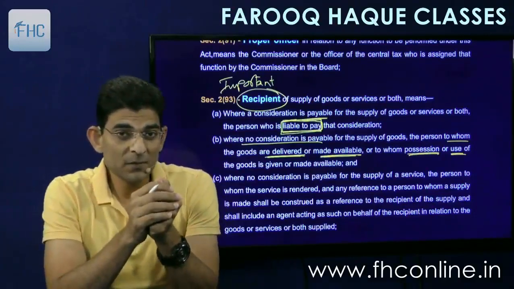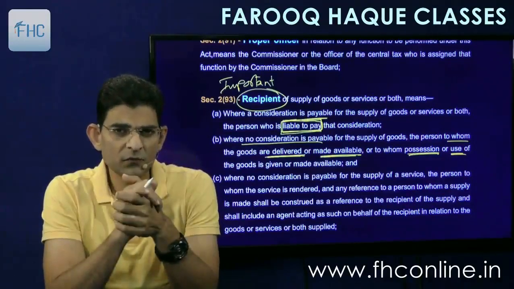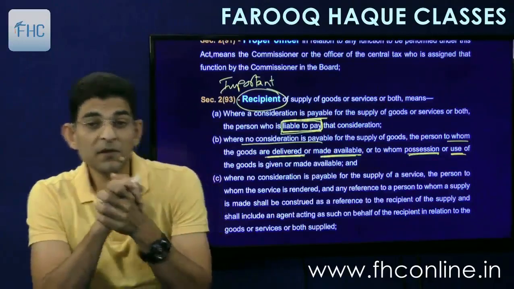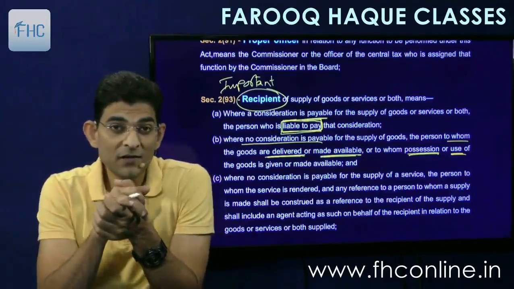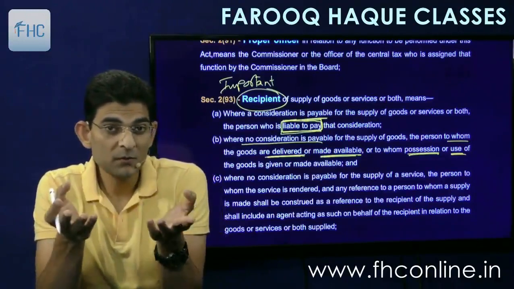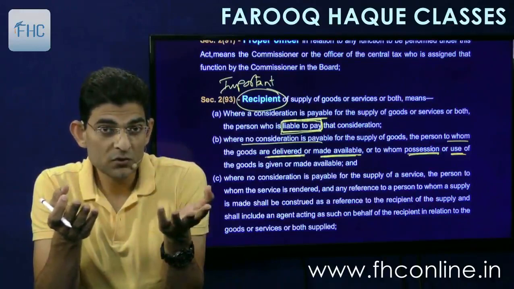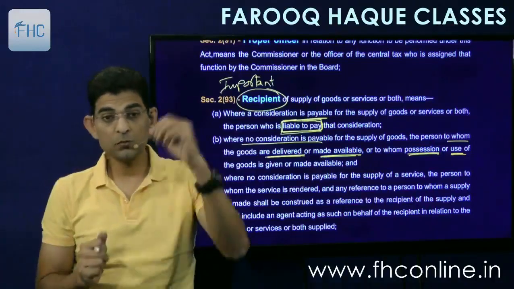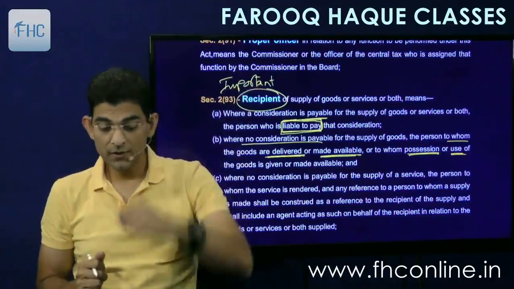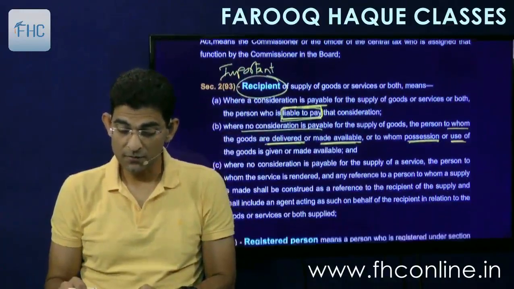So if I am supplying some DVDs free of cost, for example, then who is the recipient in this case? If I deliver it to you, then you are the recipient, the person to whom they are delivered or made available for use, or to whom the possession is given for use. He is the recipient.